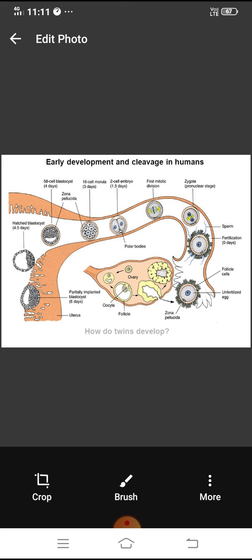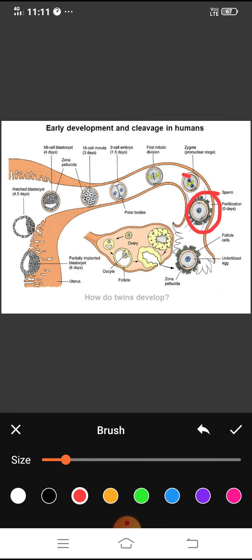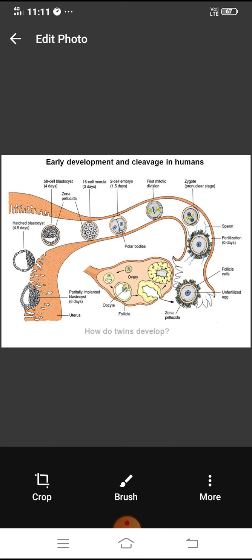So from this stage of formation of zygote to the stage of growing to a full human body, it has to remain in the uterus. Clear?